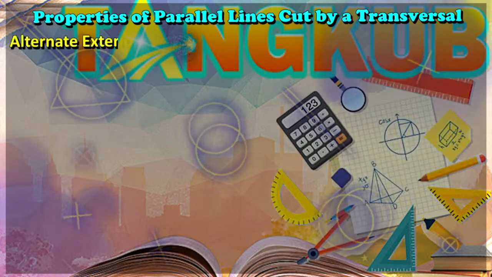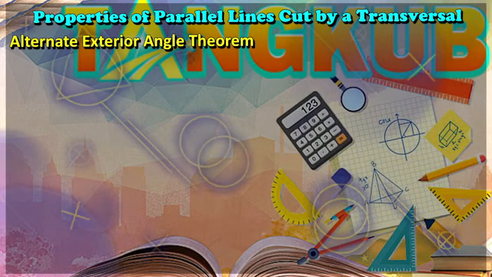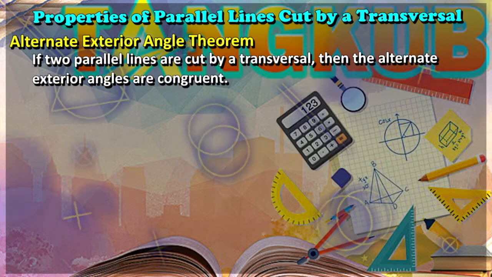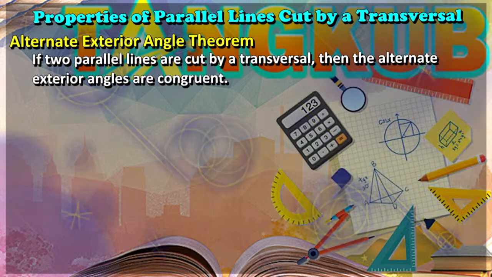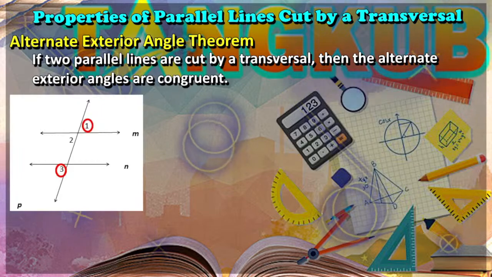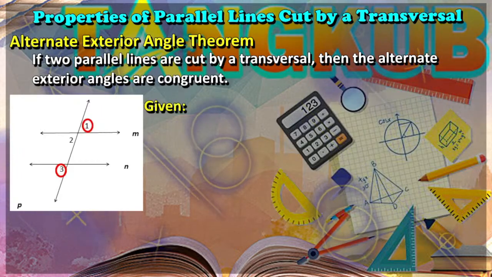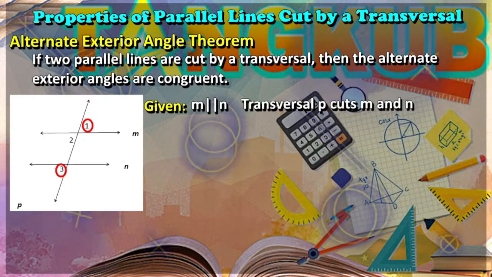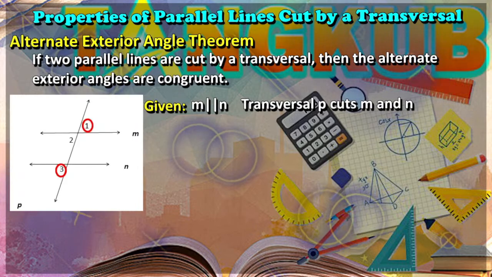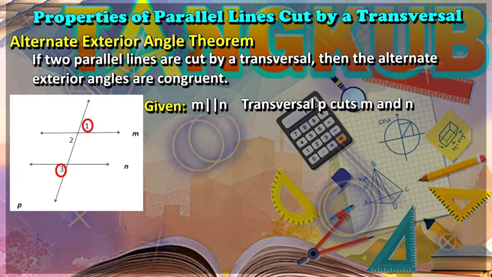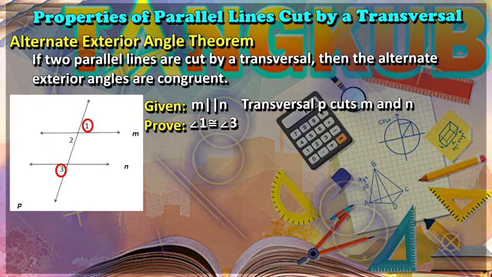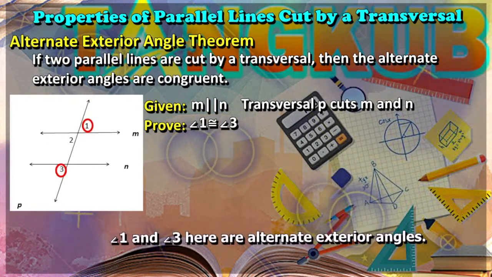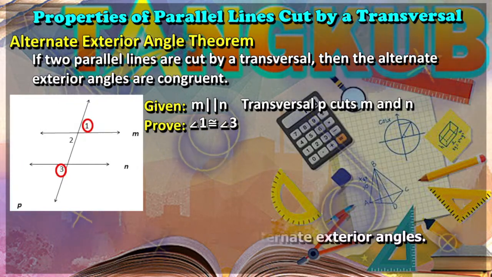Next theorem is the alternate exterior angle theorem. This theorem states that if two parallel lines are cut by a transversal, then the alternate exterior angles are congruent. So, to prove this theorem, we now have: given, line M is parallel to line N. Transversal P cuts line M and line N. So, now let's prove that angle 1 is congruent to angle 3. Note that in the given figure, angle 1 and angle 3 are alternate exterior angles.